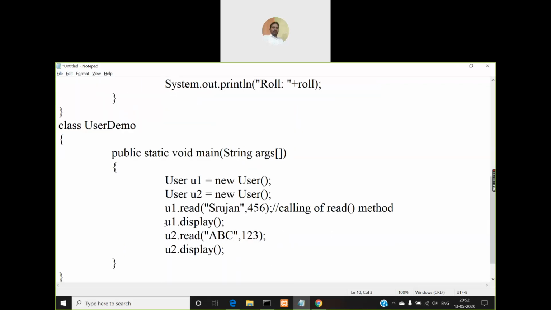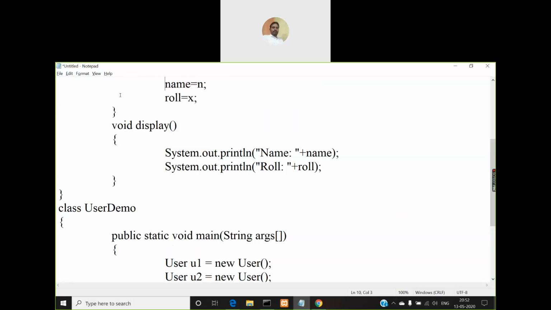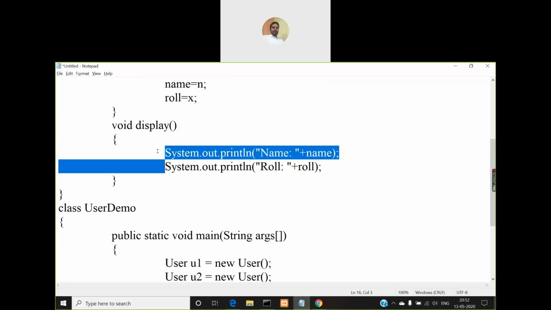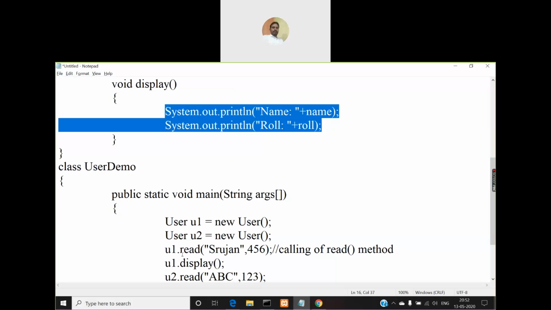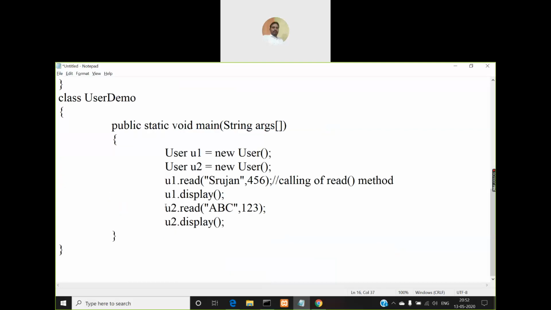Then after that you are making a call to display. So when the display method is called, the code inside this display method gets executed. And what is this display method doing? It is displaying the value of name and roll number corresponding to object u1. So for object u1 you called the read method with Srujan 456, so the display method also will display the same Srujan 456. Then after that I am calling the read method using u2.